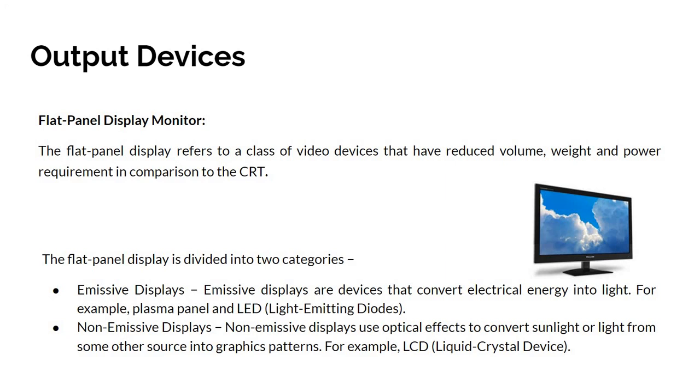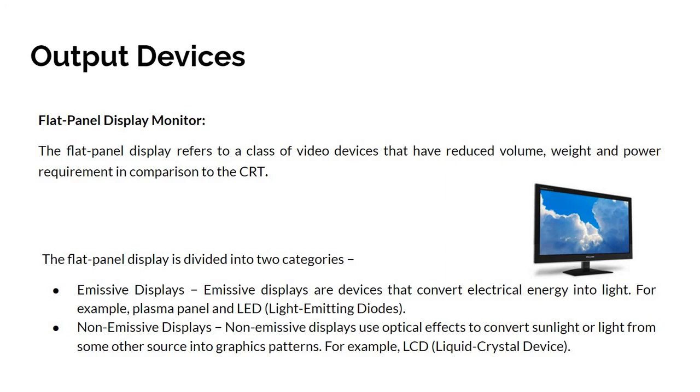Emissive displays are devices that convert electrical energy into light, for example plasma panel and LED, light emitting diodes. Non-emissive displays use optical effects to convert sunlight or light from some other source into graphics pattern, for example liquid crystal display, commonly known as LCD.